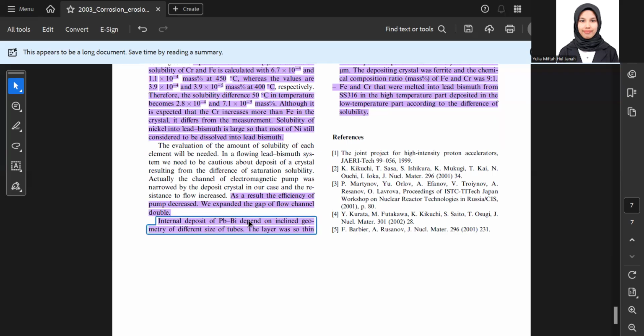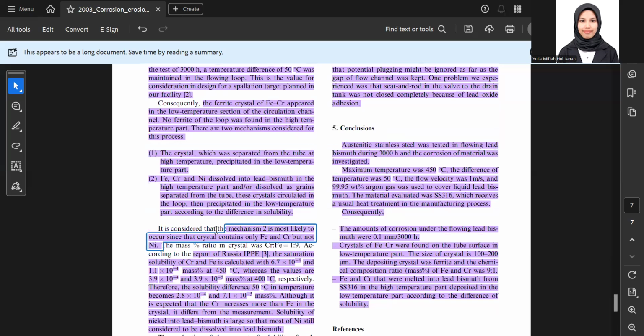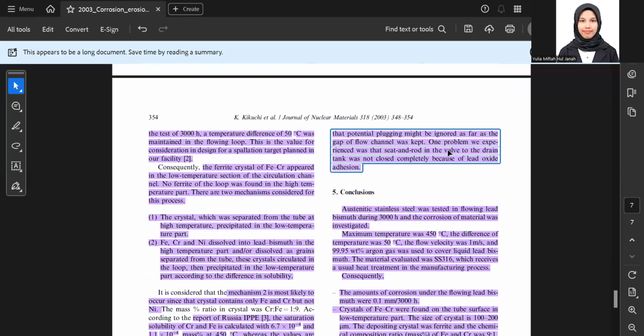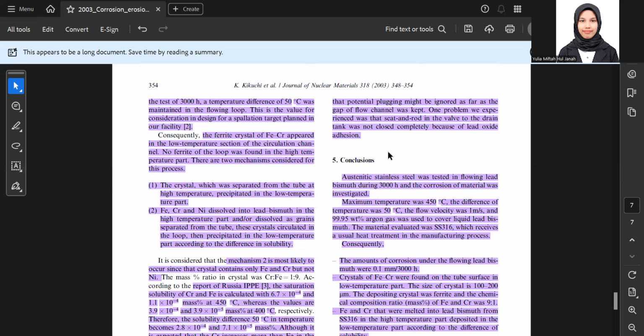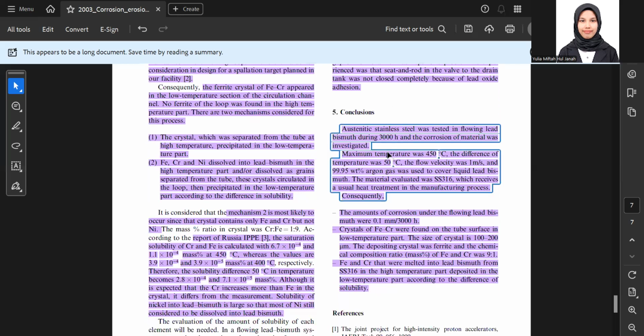Internal deposit of PBA depended on the clan geometry of the ferrochromium stuff. The layer was so thin. The potential plugging is not a problem as long as the gap channel was kept. One problem we experienced was that the seat and rod in the valve of the drain tank was not closed completely because of the lead oxide addition.